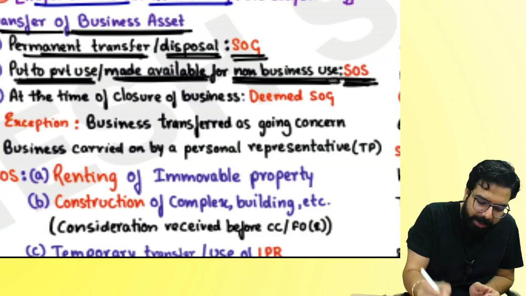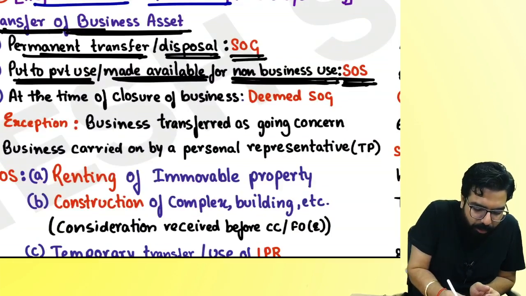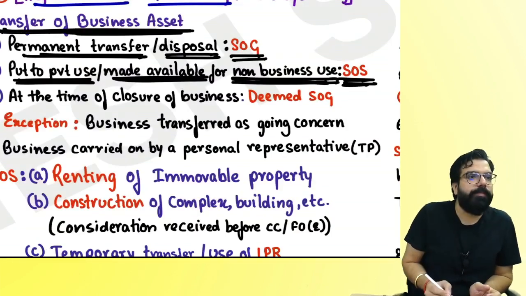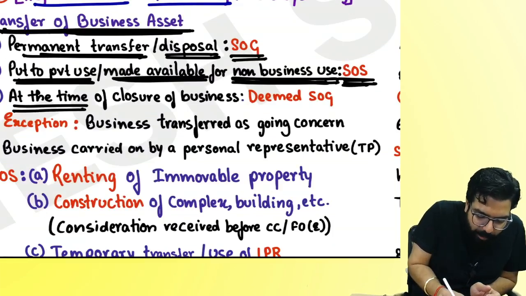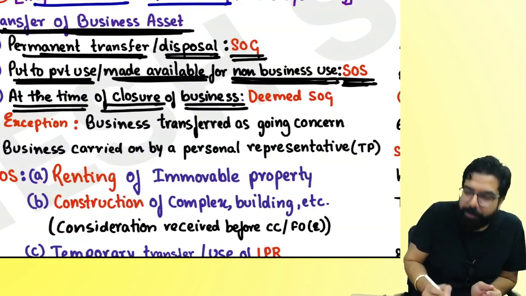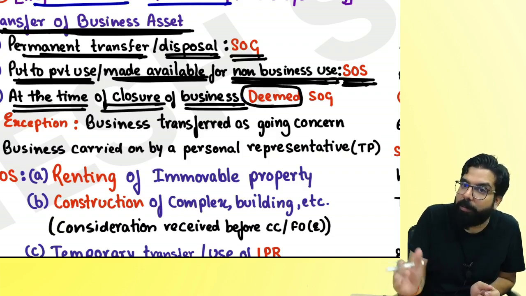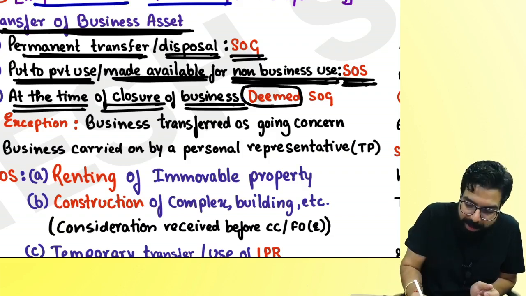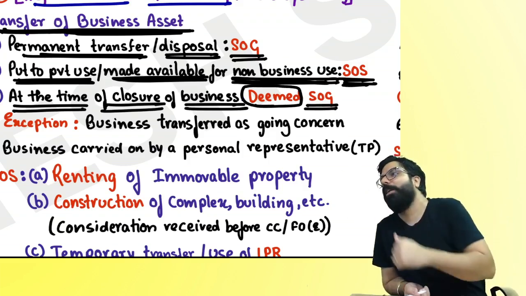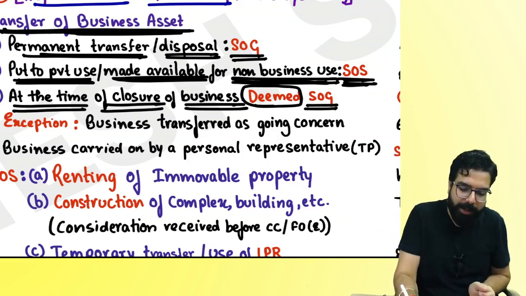And hence, government went ahead and clarified that if you transfer the business asset at the time of closure and take it home, remember, it will be deemed. It is actually not a supply of goods, but it will be deemed to be a supply of goods. And if it's a supply of goods, you have to pay GST, everyone. That's what they're telling over here.